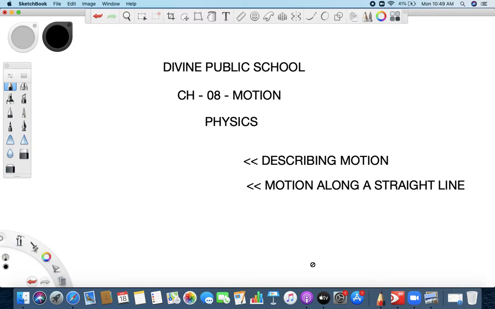What is motion? Okay, so anything which is moving, we call it in motion. For example, the fan right now is in motion, right? If it's switched on, yes; if it's switched off, we can say definitely it is not in motion. Second thing, when the car is moving and the bike is moving, the birds are flying, even the blood in your veins, right? Everything is in motion. So motion is a very important part of our life.